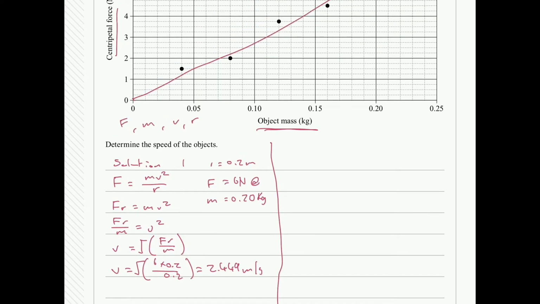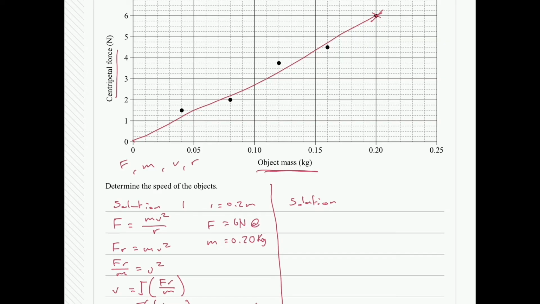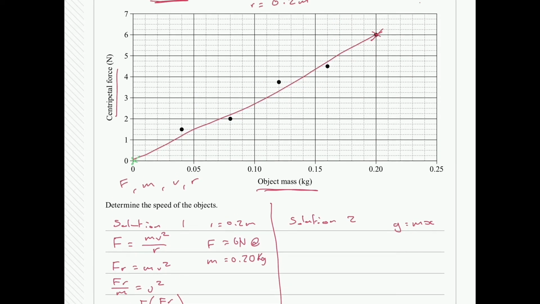Now solution 2 is the method that they want you to work when it comes to the QCAA. So they've given you a graph. They want you to realize some parameters of this graph. We've already talked about it being a linear relationship. So your linear relationship is y is equal to mx plus c. I'm going to get rid of the plus c because it starts at 0, 0. When the object has no mass, it has no force. And then I'm also going to use this point here.